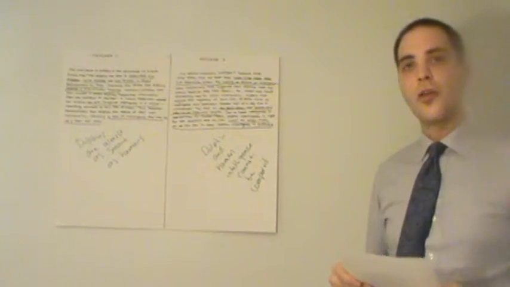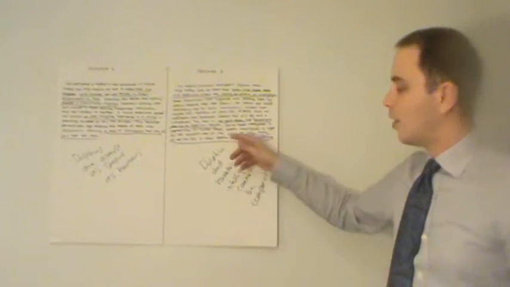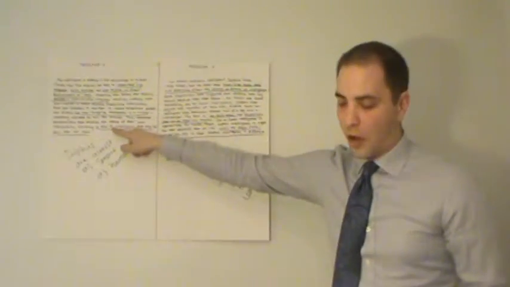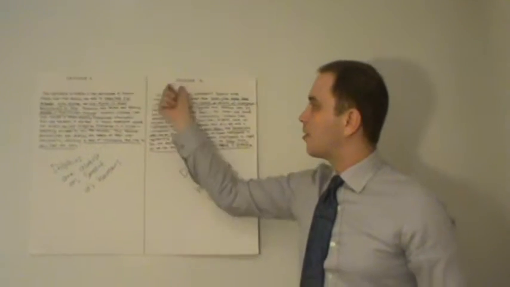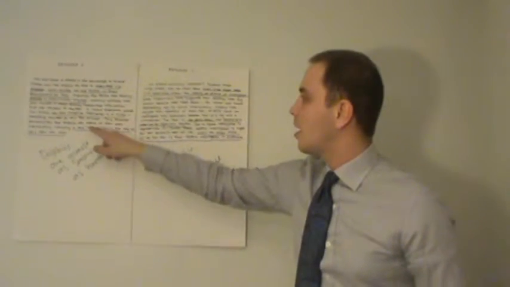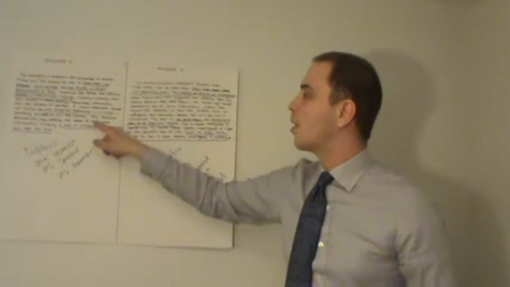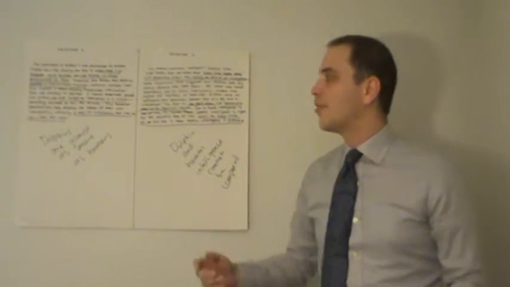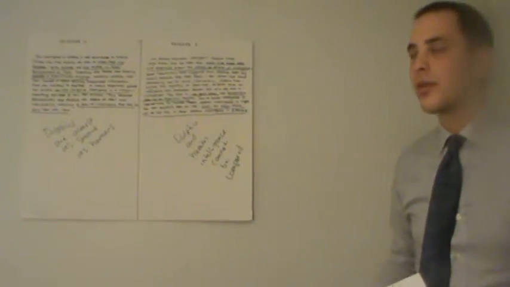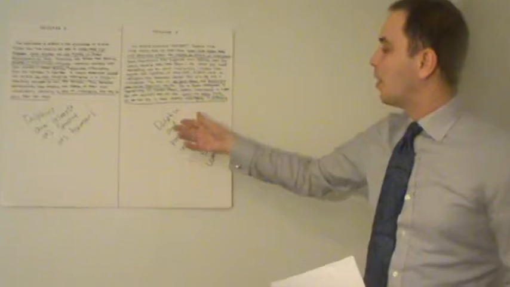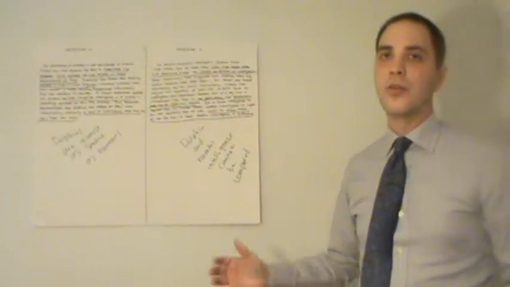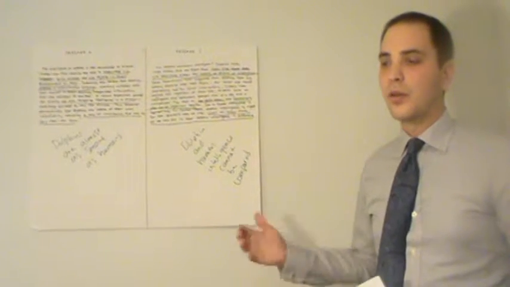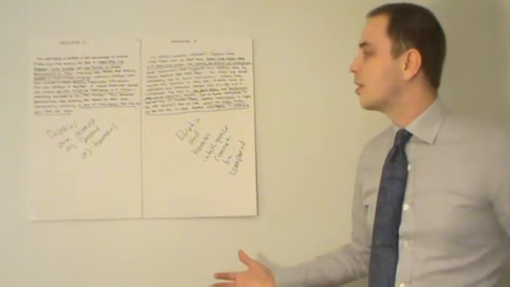Question 10 says the author of passage 2 would most likely respond to the last sentence of passage 1 by what? So, if the author of passage 2 read this sentence, this behavior demonstrates that dolphins are aware of their own individuality, indicating a level of intelligence that may be very near to our own, what would he say? We know that the author of passage 2 thinks that dolphin and human intelligence cannot be compared. Not that dolphins are more intelligent or less intelligent, they simply cannot be compared. Dolphin intelligence and human intelligence are completely different.